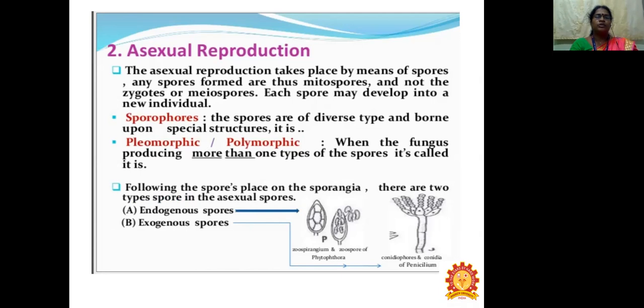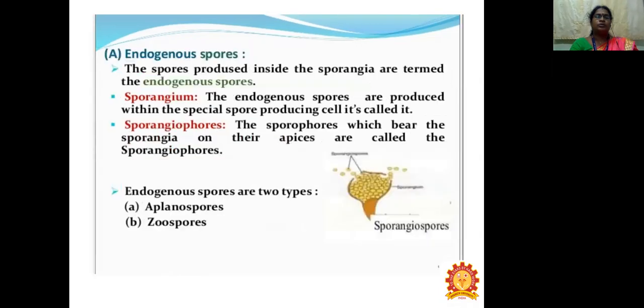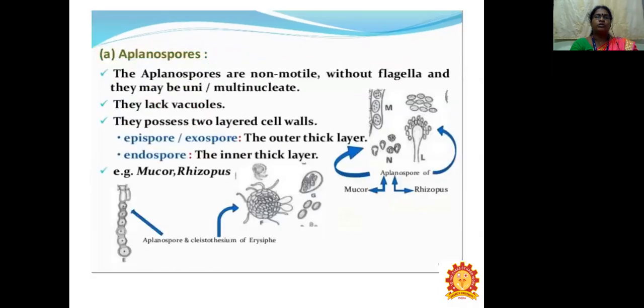Following the spores placed on the sporangia, there are two types of spores in asexual reproduction: endogenous spores and exogenous spores. Endogenous spores are spores produced inside the sporangia. The endogenous spores are produced within a special spore-producing cell called a sporangium. The structures which bear the sporangia at their apex are called sporangiophores. These endogenous spores are of two types, aplanospores and zoospores.